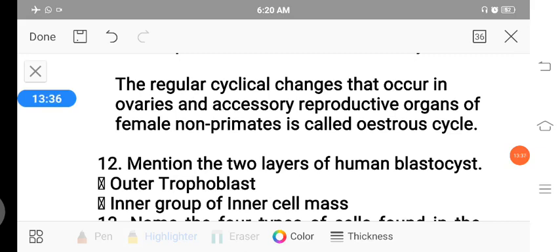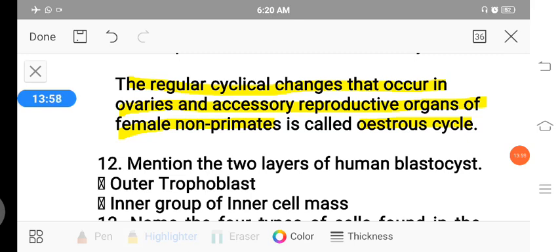The next is the estrous cycle: the regular cyclical changes that occur in the ovaries and reproductive organs of female non-primates. The menstrual cycle occurs in primates. The estrous cycle occurs in non-primates.